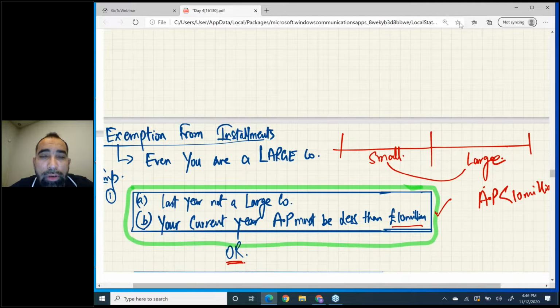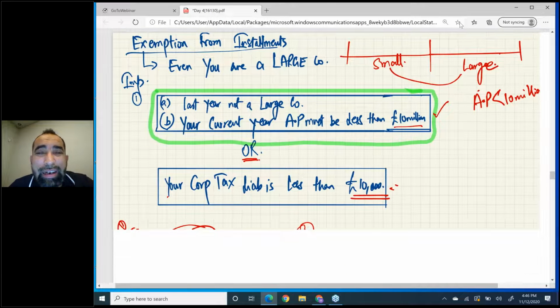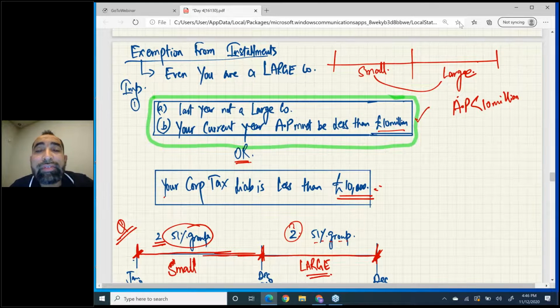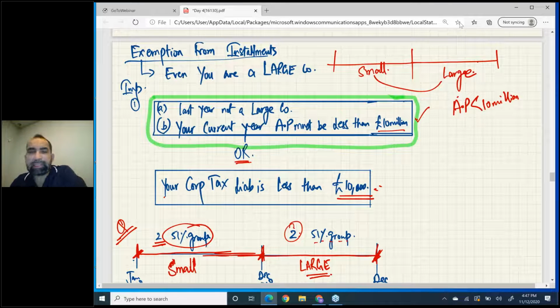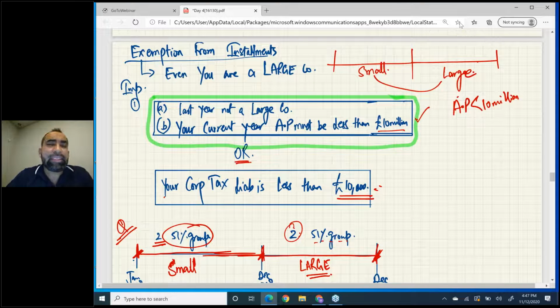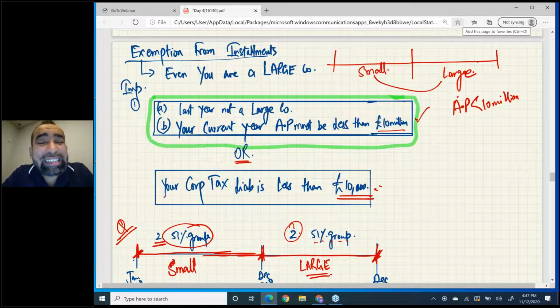This is also a very good topic. I saw this topic in the last recent examiner report. The examiner discussed this issue. The examiner said we asked this but people don't know it. Now what's the issue? Look at me. Sometimes it happens that you are a large company, but still you are exempt from installments.